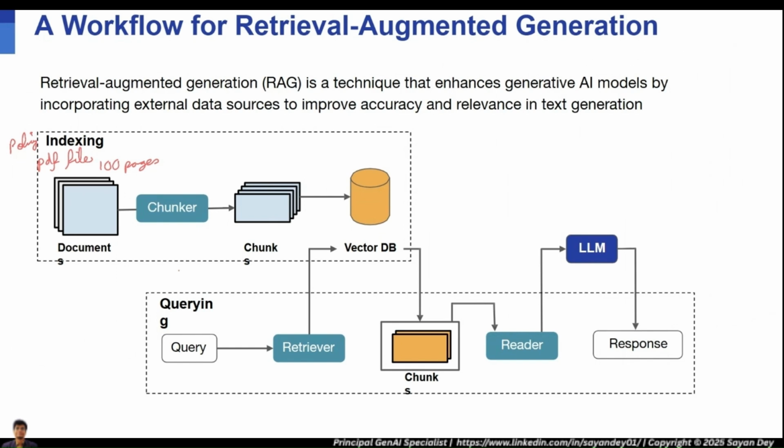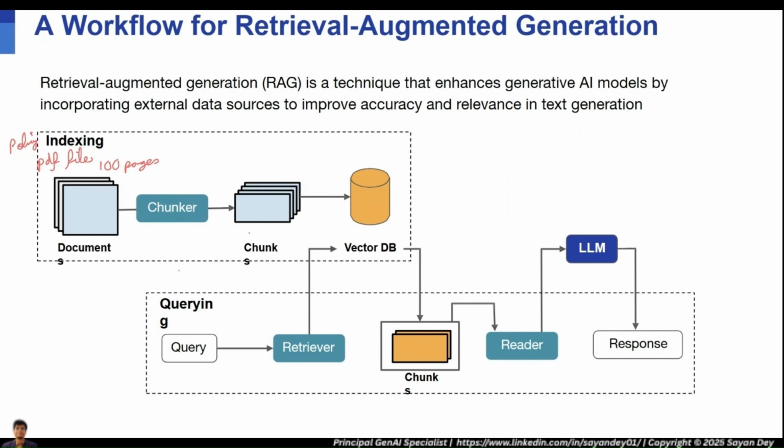Let's see. So we have a PDF file, 100 pages. First thing that you need to do is, this is too much to process, right? I know 100 is a very small number, but this could be huge. In fact, in some of the exercises we will do in the session, we will take very big PDF files. So processing all the files in one go might be very difficult.